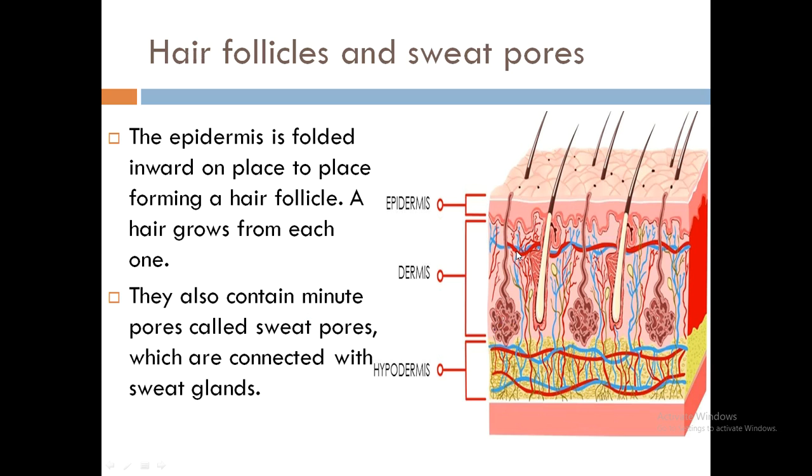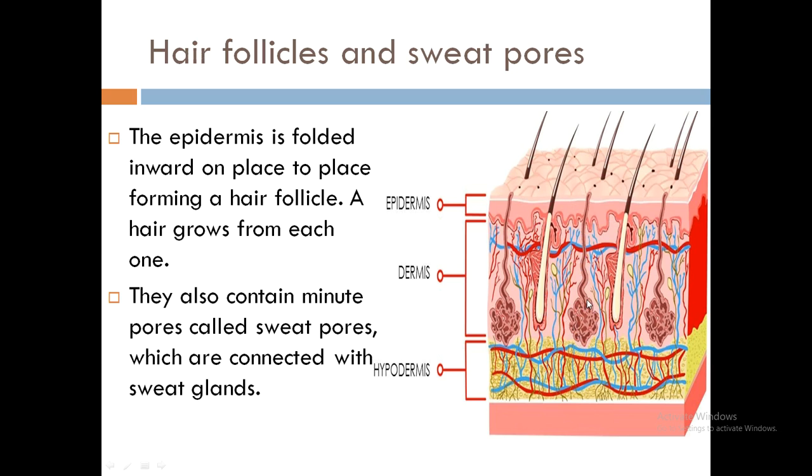Hair follicles. The epidermis is folded inward, as you can see in this diagram. This epidermal cell, the upper layer, is folded inward, which forms hair follicles. And hair follicles are the places or spaces from where hair grows. From these follicles, hair grows and comes out to the outer environment, above the surface of the epidermis. They also contain minute pores, as you can see, and these pores lead to the